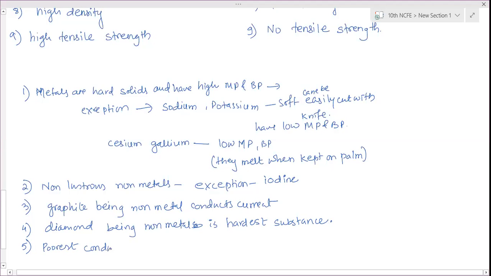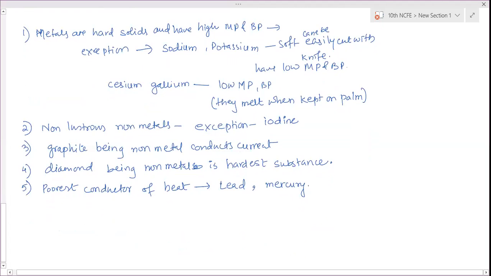Poorest conductor of heat is lead and mercury. Liquid metal, mercury. Liquid non-metal, bromine.